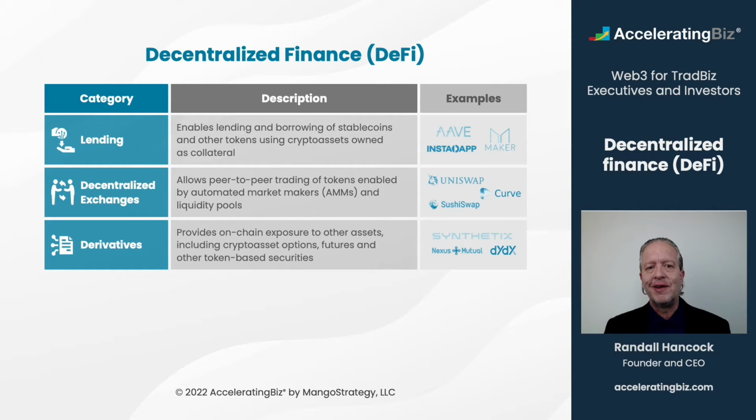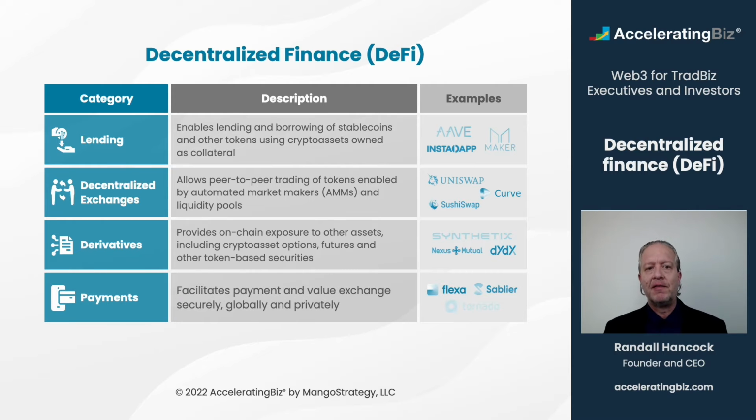Analogous to traditional securities, derivatives projects provide on-chain exposure to a wide variety of other assets, including crypto asset options, futures, and insurance, as well as tokens based upon other securities, currencies, and commodities. Examples include Synthetix with synthetic assets, dYdX with perpetual contracts, and Nexus Mutual with smart contract insurance.